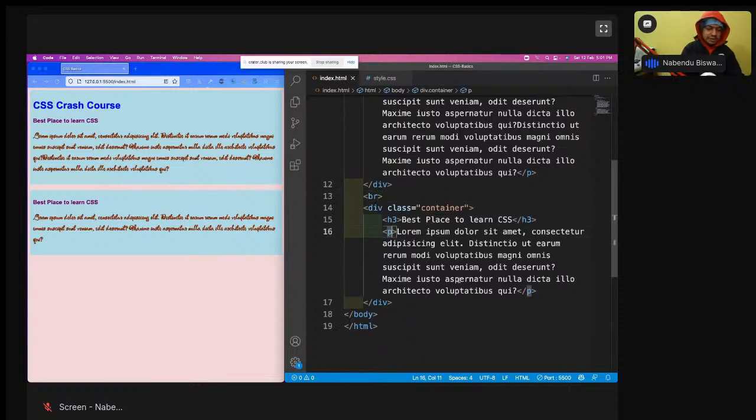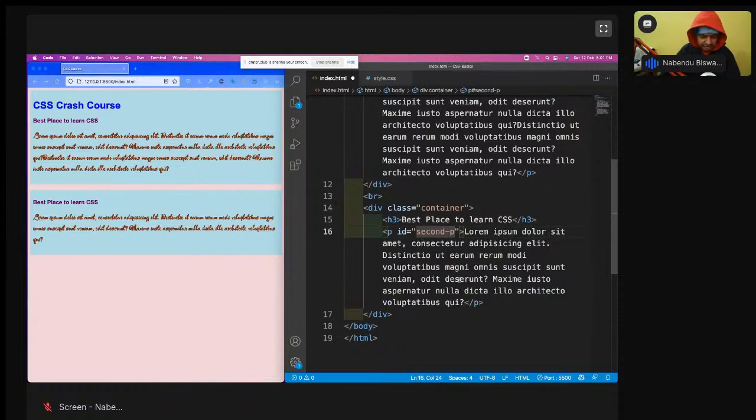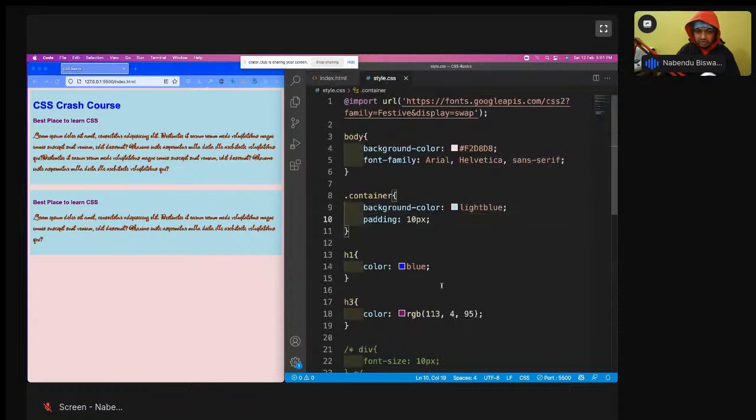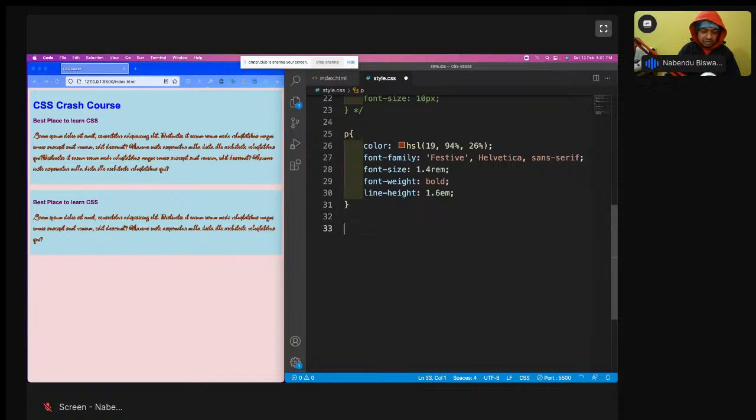So I'll come here in the P, and I'll give ID equal to second P. You can take anything. I've taken second P. Now how to use this ID? Because I want this one, and IDs are unique. You can use an ID only once. I'll use this ID here, and an ID is not by dot, it is by hash. Second P I'll give, and then I will do the thing.